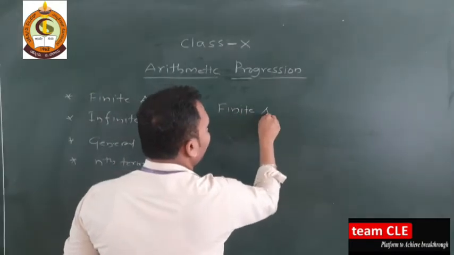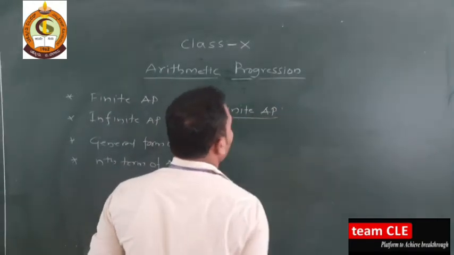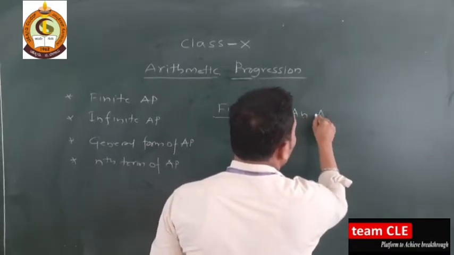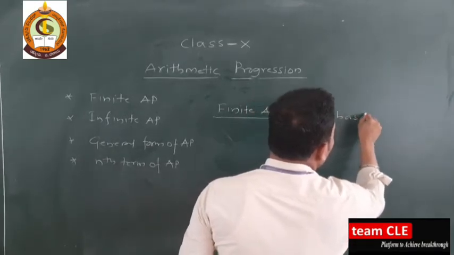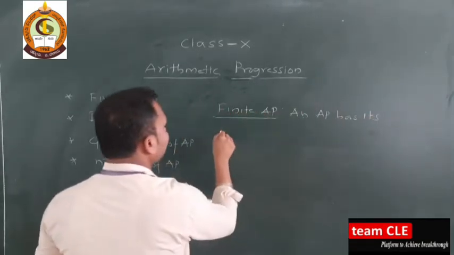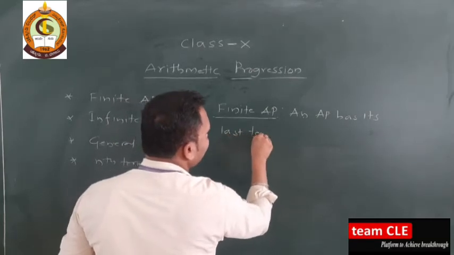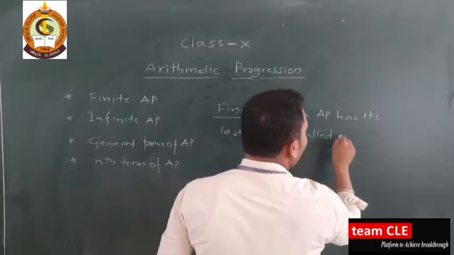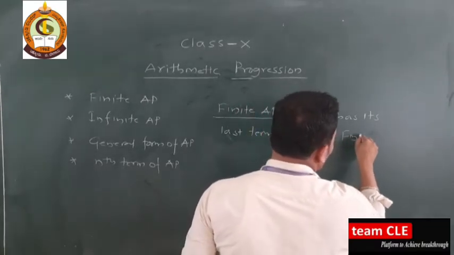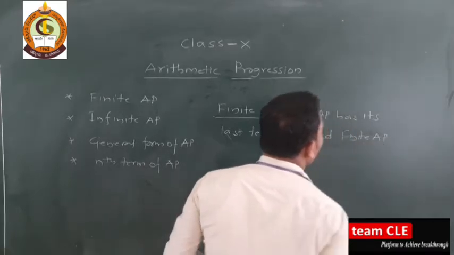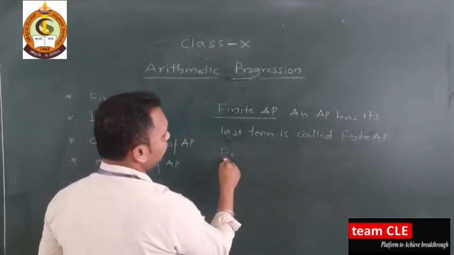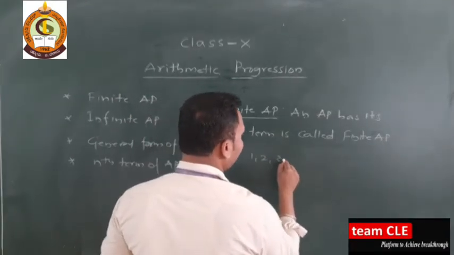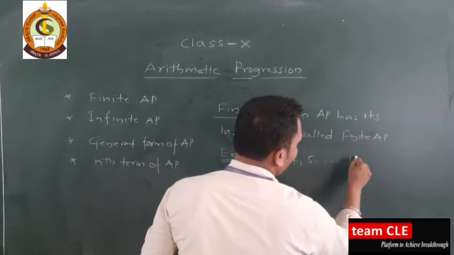Let me write the definition: an AP that has its last term is called a finite AP. For example, 1, 2, 3, 4, 5 and so on up to 10.